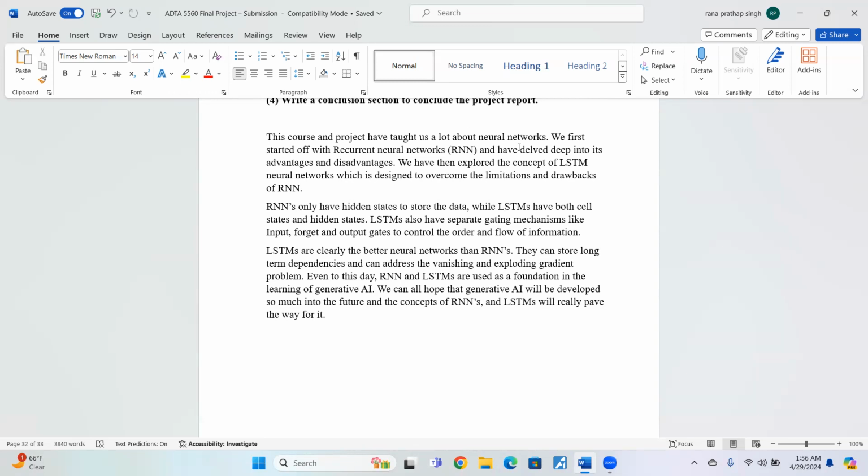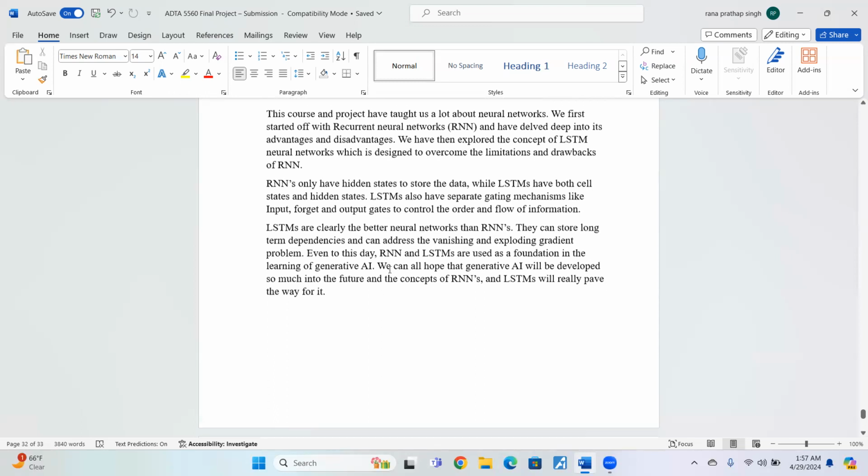We can all hope that generative AI will be developed so much into the future, and the concepts of RNNs and LSTMs will always be foundation stones for neural network architectures, even way into the future. And this concludes my presentation of this topic.